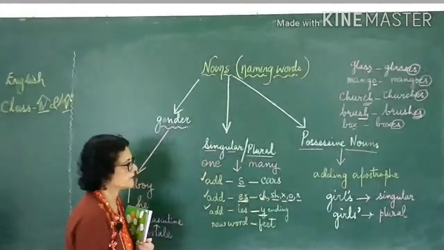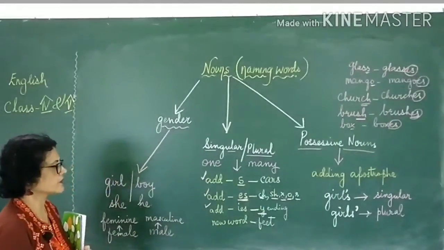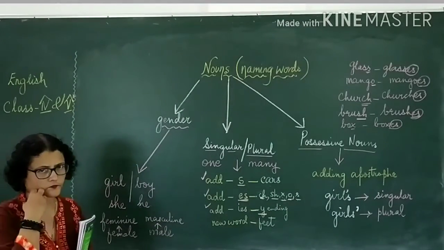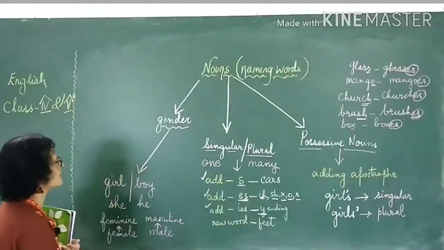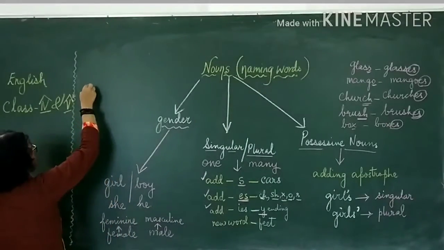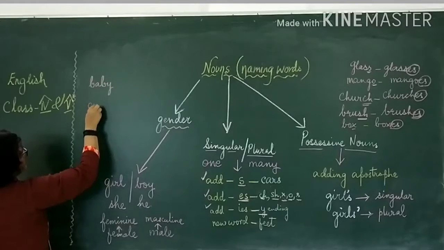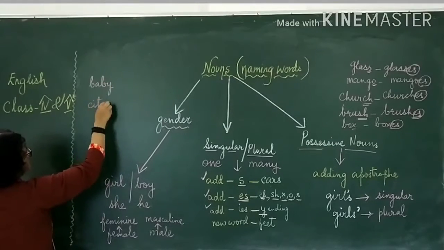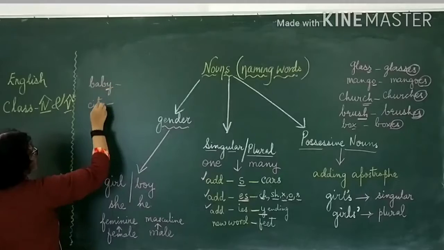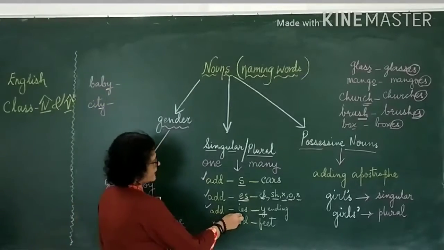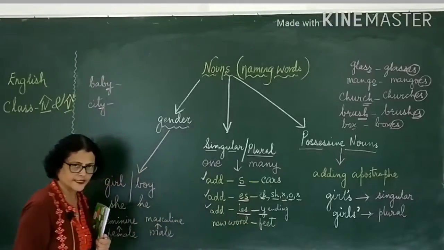What to do with that? And these are words where you make most of the mistakes. Like, let us take the example of baby, city. So it's a Y ending word, and I have written here add IES.